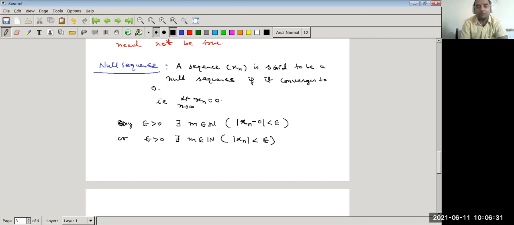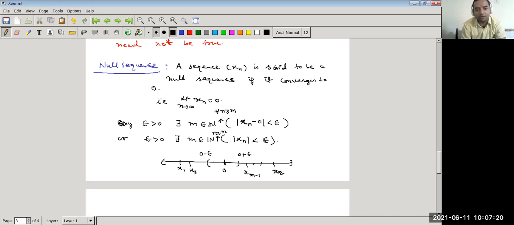If mod xn is less than epsilon for all n greater than or equal to m, it means that around 0, if we take a neighborhood of epsilon greater than 0, then after the mth term, the terms x1, x2, x3 and so on up to xm minus 1 are outside the interval, but the xmth term, xm plus 1 and all other terms greater than xm lie in this neighborhood of 0.